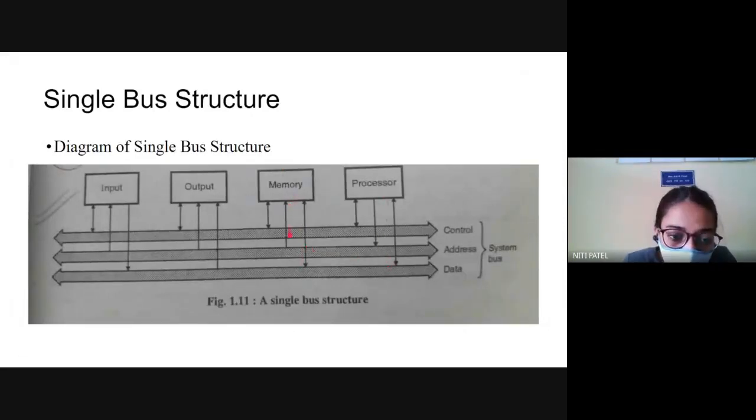Again, why is memory unidirectional with address bus? Because I am always referring to the memory locations with the address bus. I am not taking anything from the memory. I am just using it to identify the memory locations.